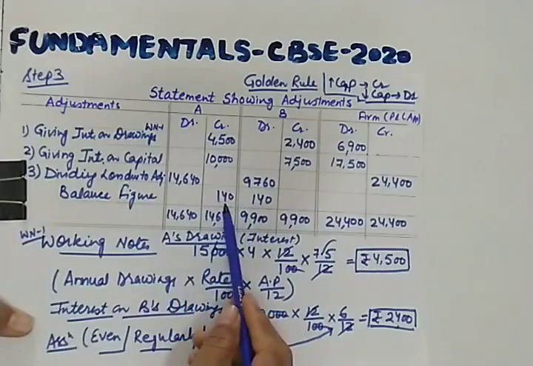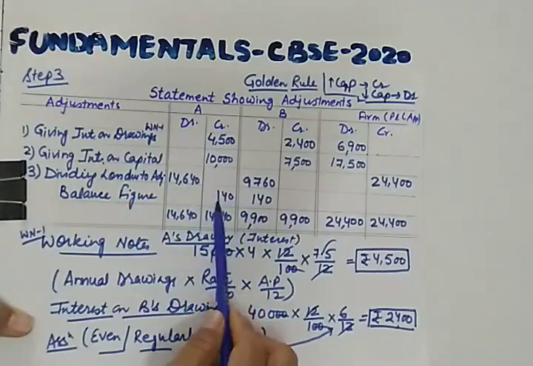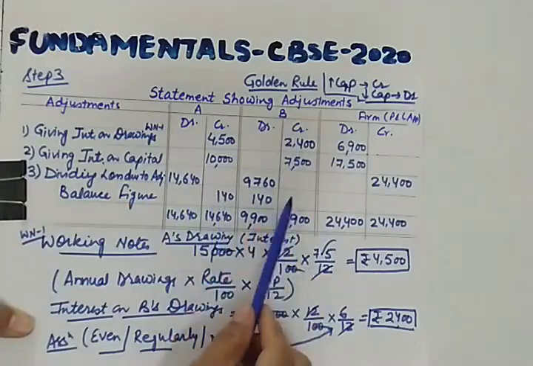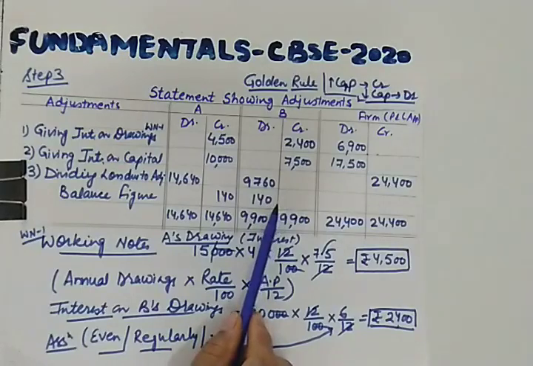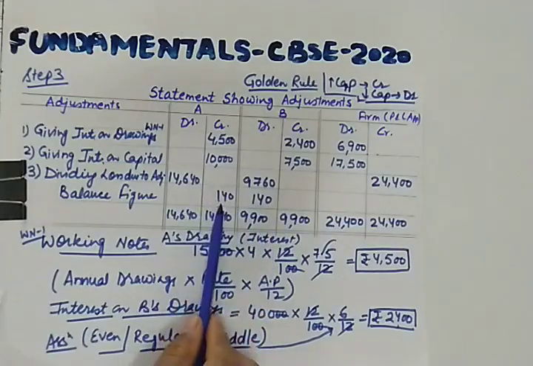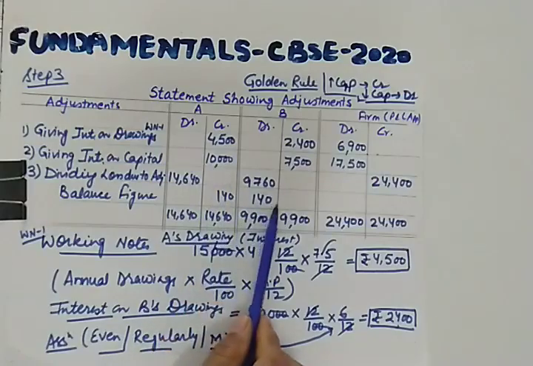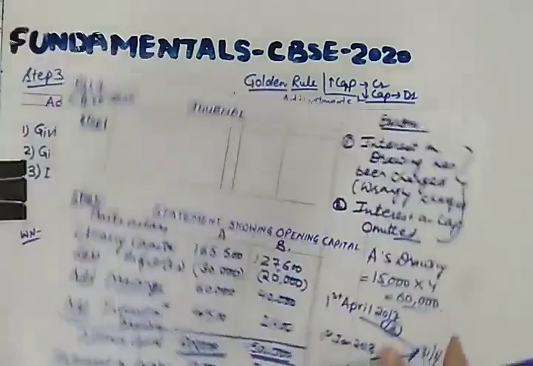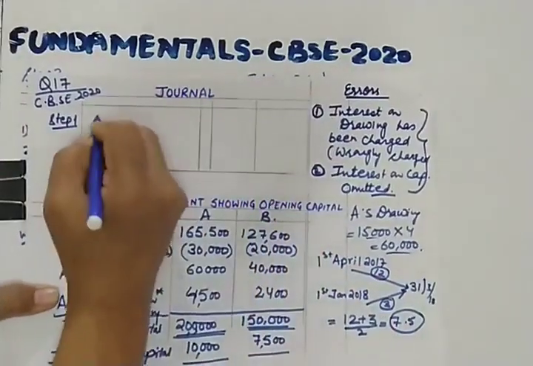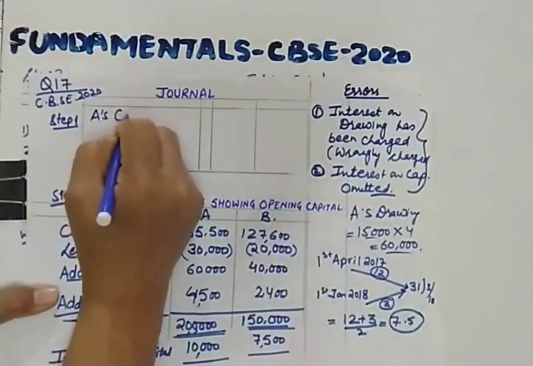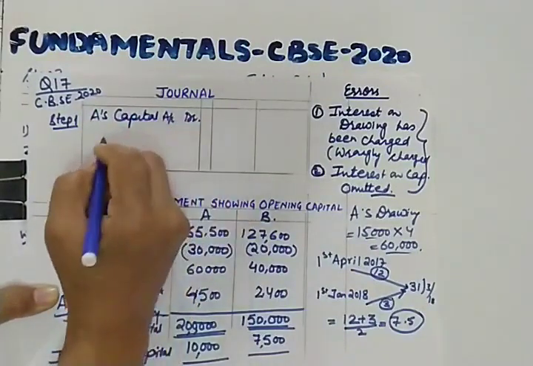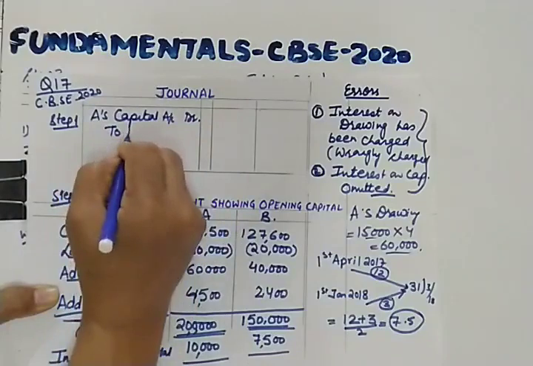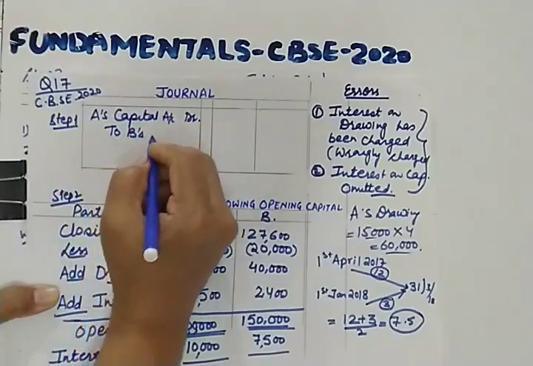So what have you concluded through this? A's account has a debit balance while B's account has a credit balance. So we will be forming the journal entry with these balances only. So finally A's account will be debited and B's account will be credited. So this is our main solution. A's capital account debit to B's capital account.